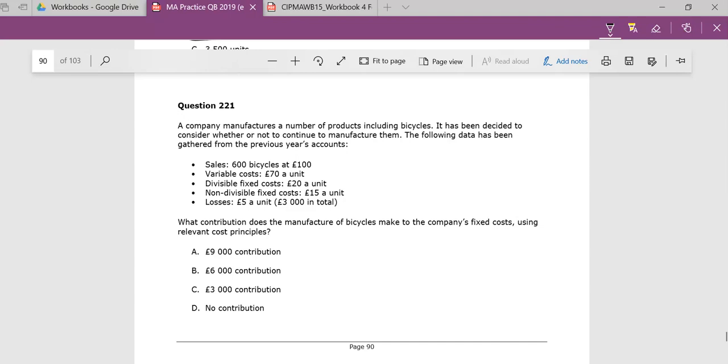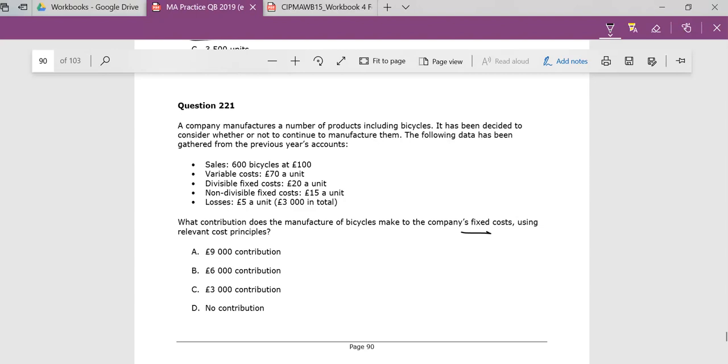Right, we're going to go from 221 all the way to 224 because these questions are pretty similar. So here we're looking at relevant costing, and still looking at contribution somewhat and marginal costing. But we'll tackle these as we go along. The key point is this question is asking about contribution towards the company's fixed cost.